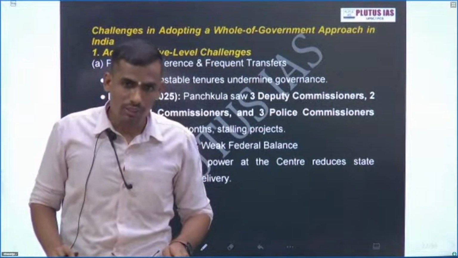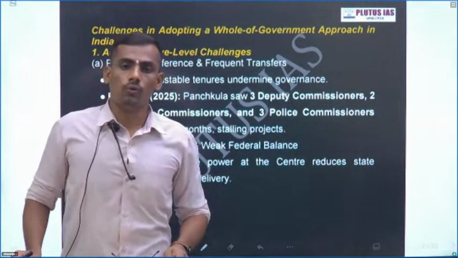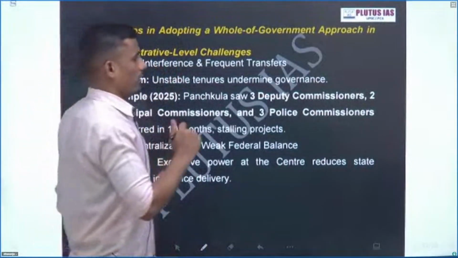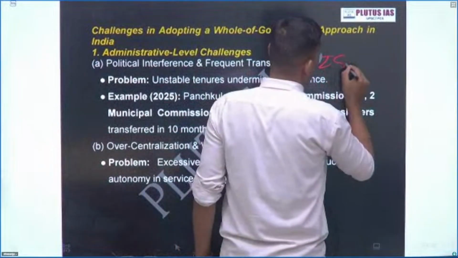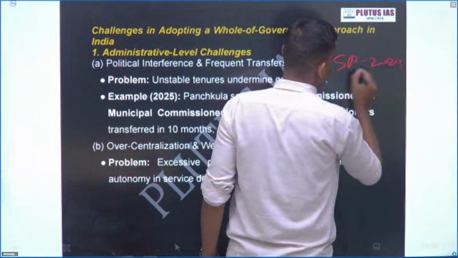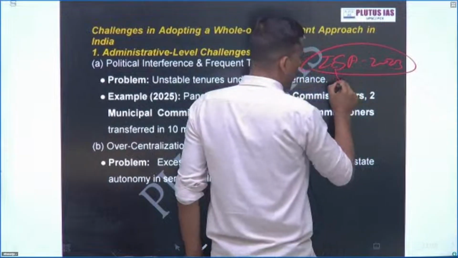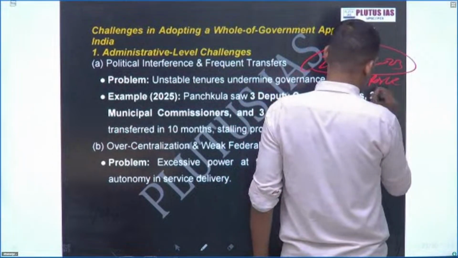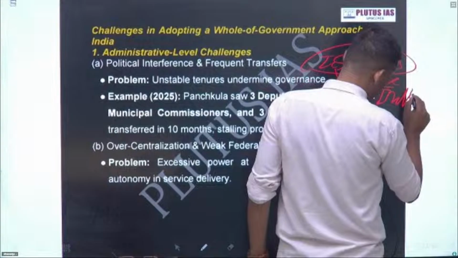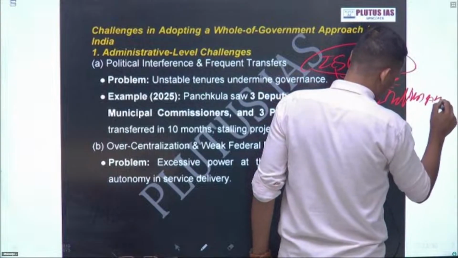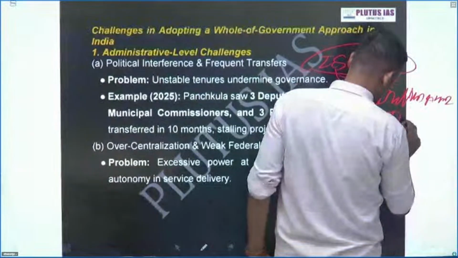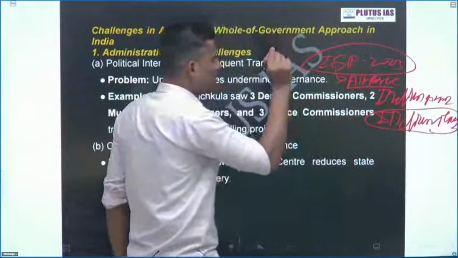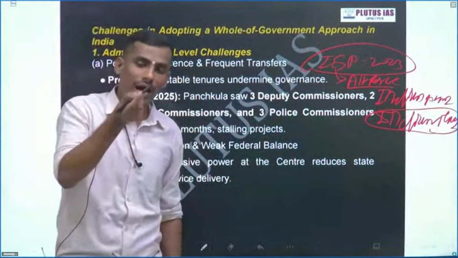Apart from this individual level, there are some administrative procedure issues which are hampering this one government approach. The best example I want to tell you is the Integrated Service Act 2023. This Integrated Command Service Act of 2023 deals with the Air Force, Indian Army, and Indian Navy. Why am I mentioning this? This is the classical example of the one government approach in the armed forces.